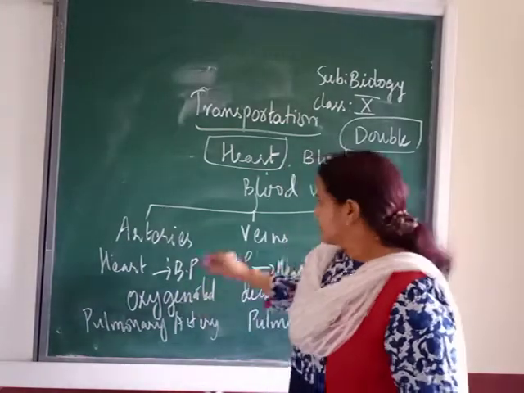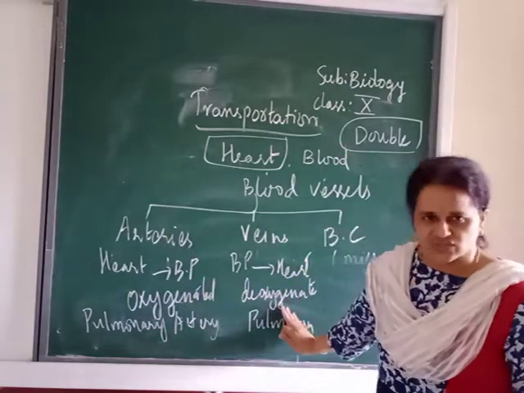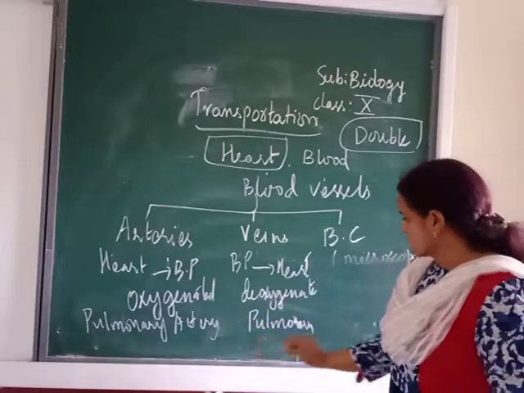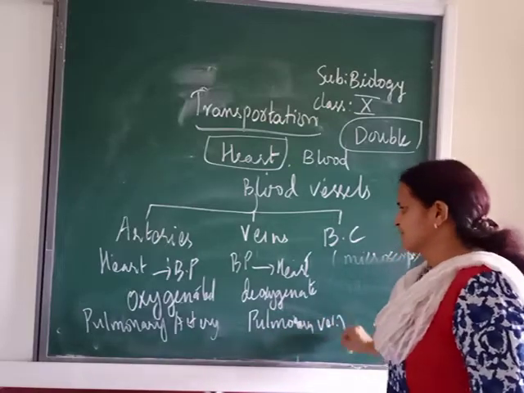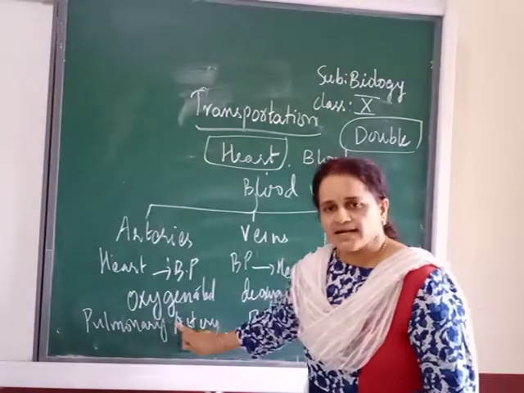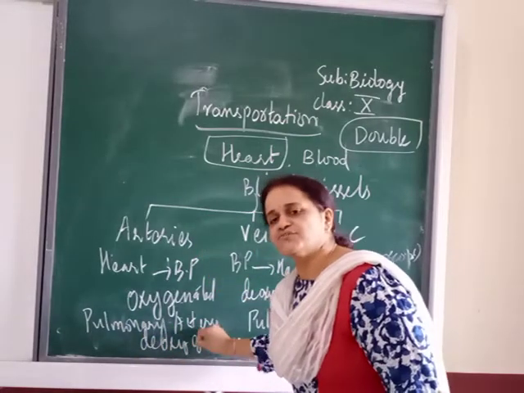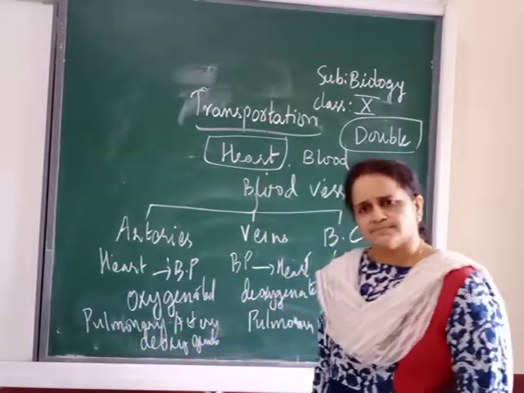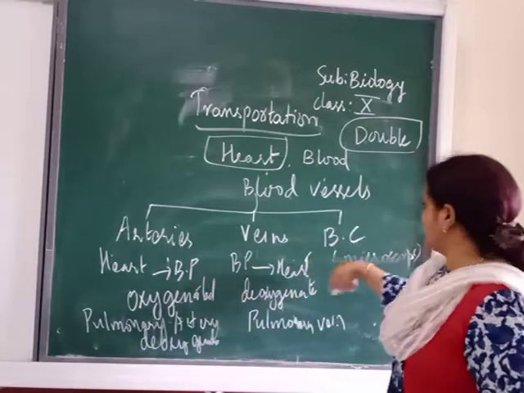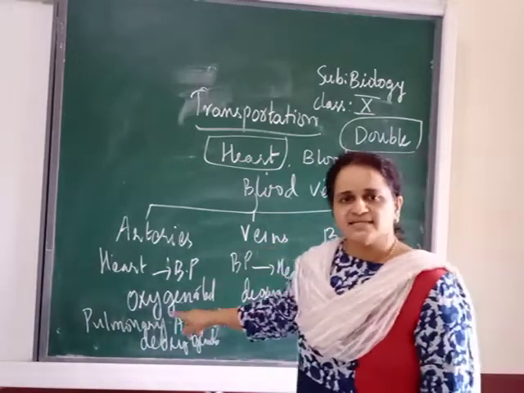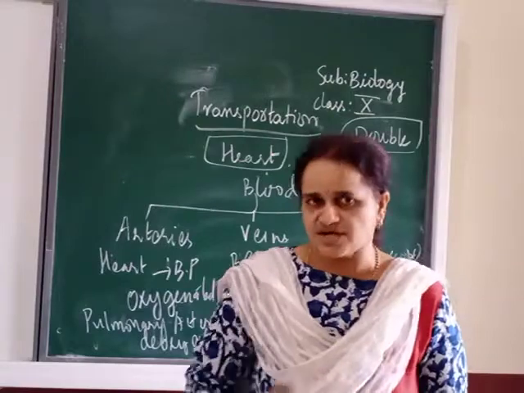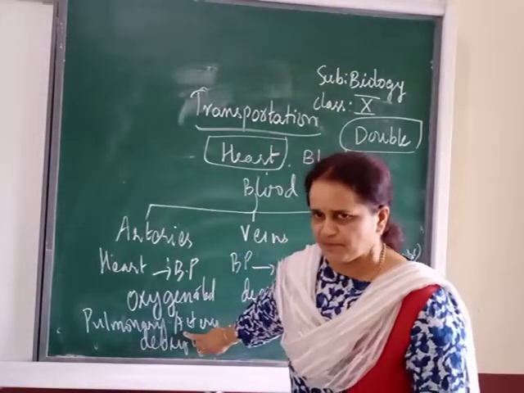Oxygenated blood. Normal veins carry deoxygenated blood. But for the pulmonary artery and pulmonary vein, pulmonary arteries carry deoxygenated blood, because it has to take it to which organ? Lungs. You remember our heart? Pulmonary arteries carry which blood? Deoxygenated. This is an exception you have to remember.